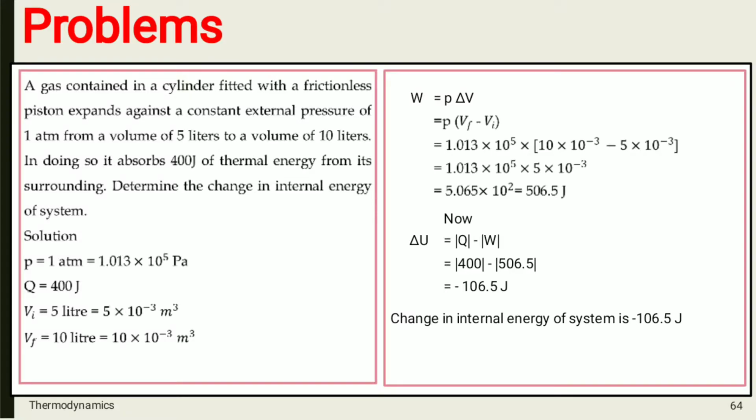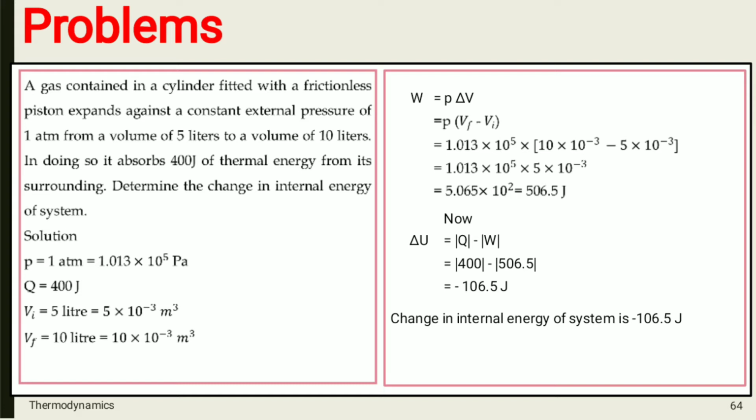We will start with your first numerical problem. A gas contained in a cylinder fitted with a frictionless piston expands against a constant external pressure of 1 atm from a volume of 5 liters to a volume of 10 liters.